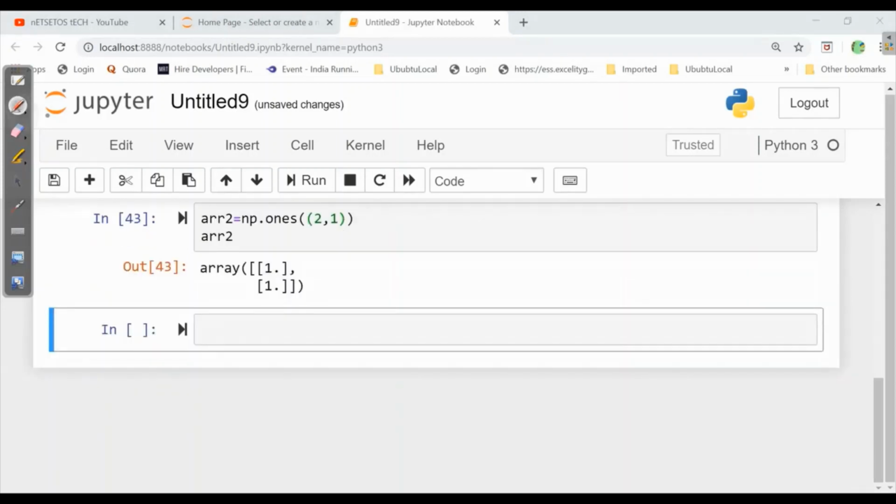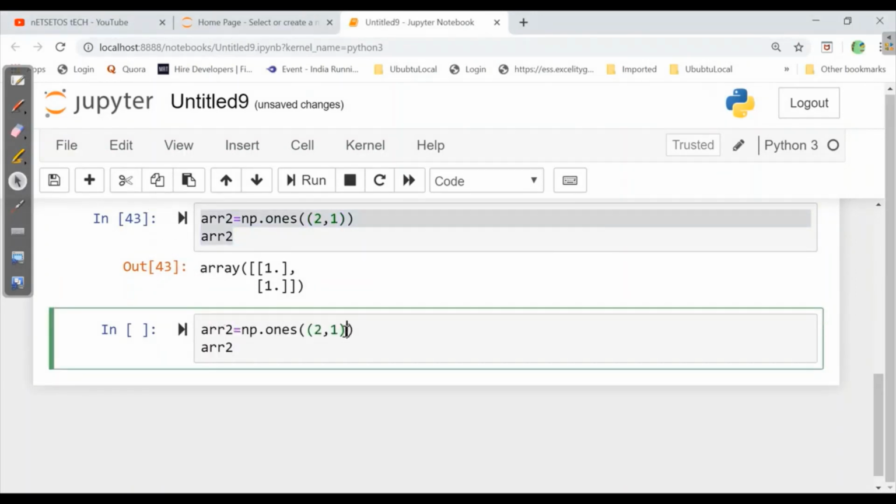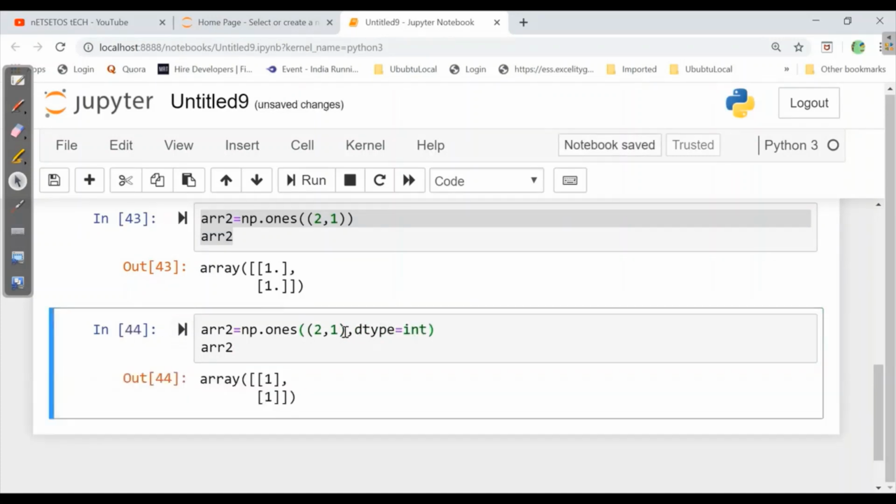Here you must have observed that by default it will take float. I haven't defined any dtype over here, so by default it is taking float. Now I want this output to be in int. So I'll copy this here, and here I'll mention dtype is equal to int. When I run this, I'll get the output in int values.